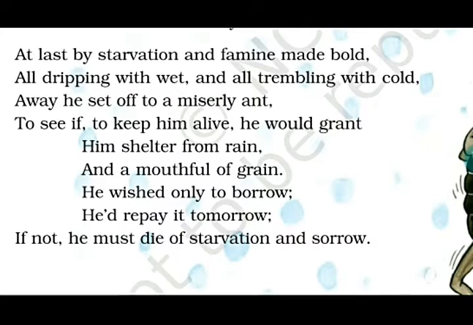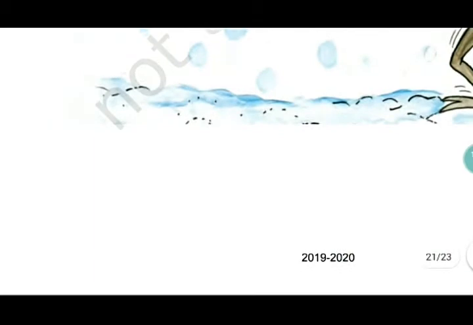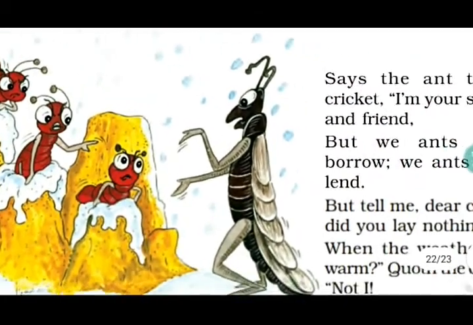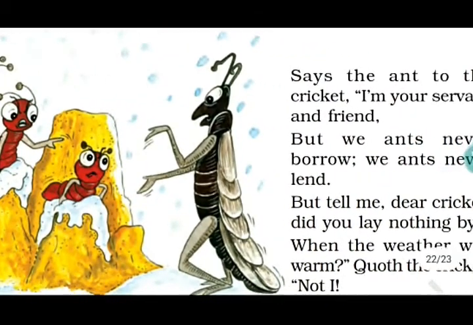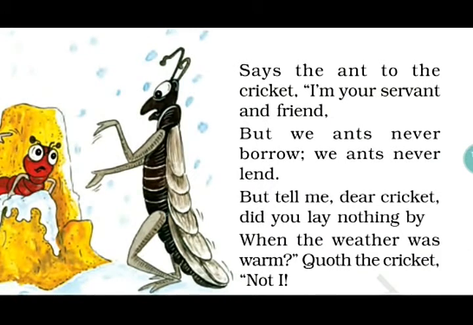After planning, they stored the grains. The cricket approached them in the place where they stay and asked for some help. It's shown like human beings talking to each other.